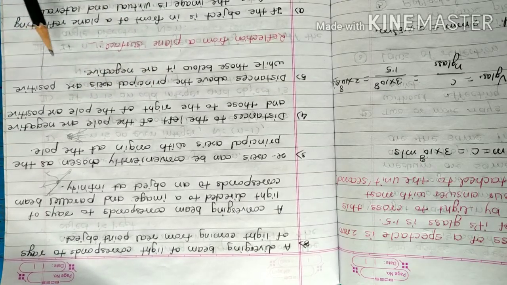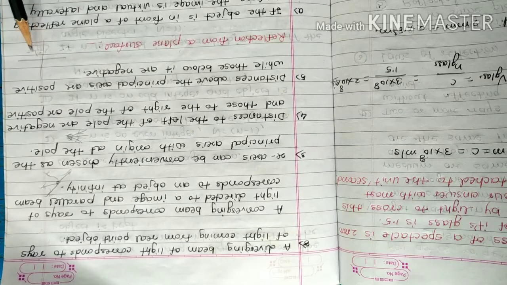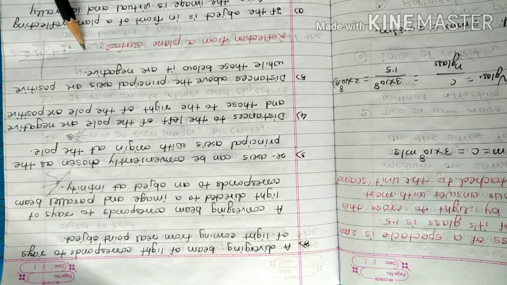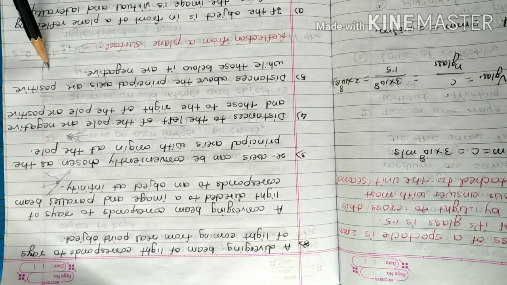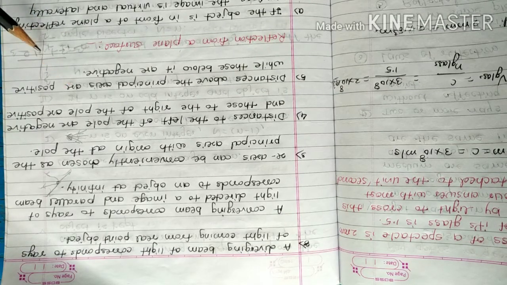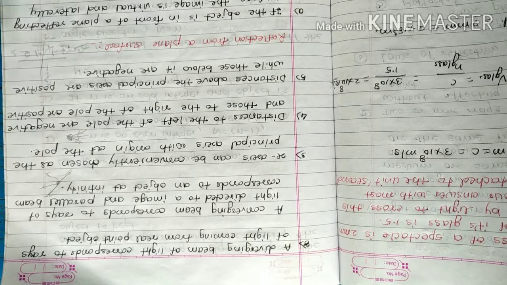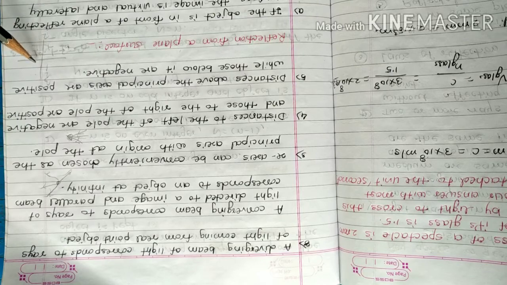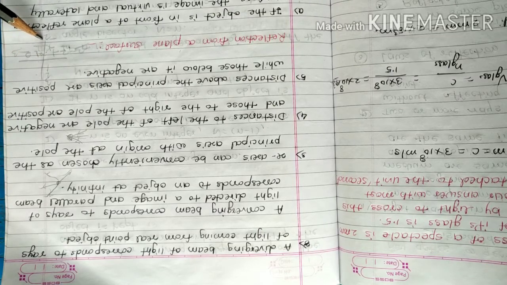We know that here this is 1, 2, 3, here minus 1, minus 2, minus 3, here 1, 2, 3, here minus 1, minus 2, minus 3. From that, distances to the left of the pole are negative and right of the pole are positive. Distances above the principal axis are positive while those below it are negative.